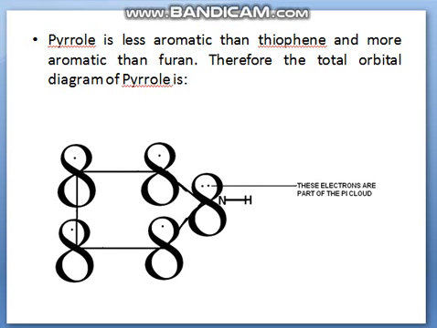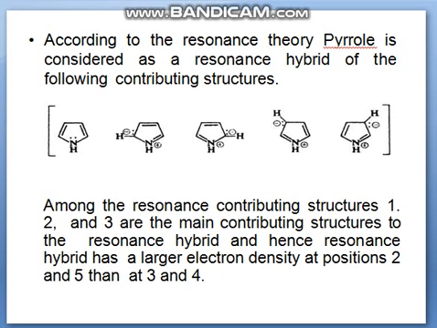Therefore, the orbital diagram is given here. We can see the pi cloud in this. Then next, according to the resonance theory, pyrrole exists as a resonance hybrid of the following contributing structures. Among the resonance contributing structures, 1, 2 and 3 are the main contributing structures to the resonance hybrid, and hence the resonance hybrid has a larger electron density at positions 2 and 5 than at 3 and 4. Next slide is synthesis of pyrrole.